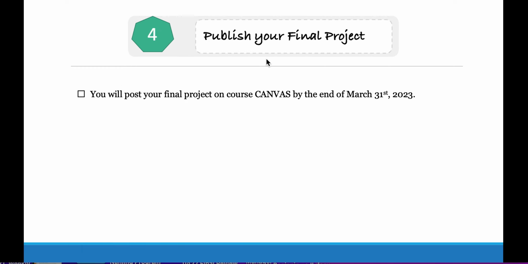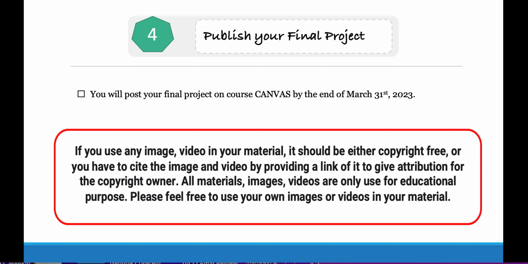Step 4, publish your final project. You will post your final project on Course Canvas by the end of March 31st, 2023.